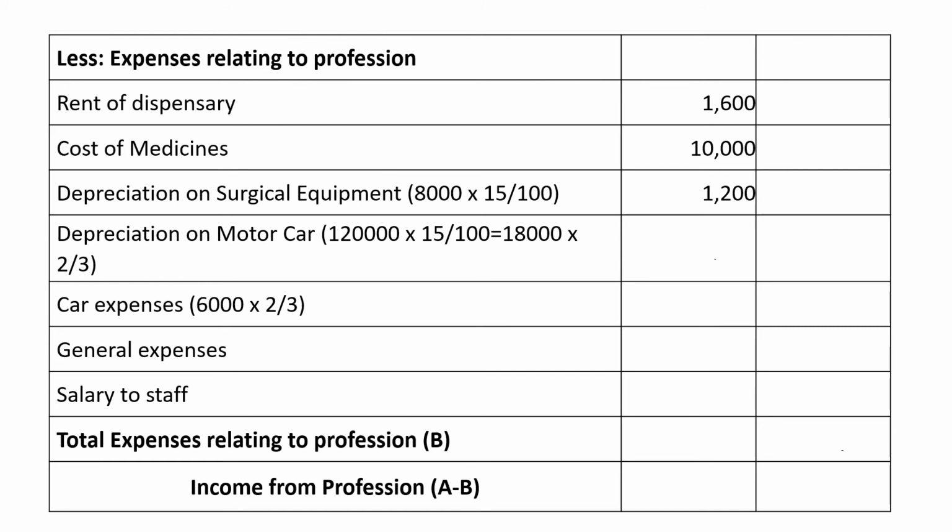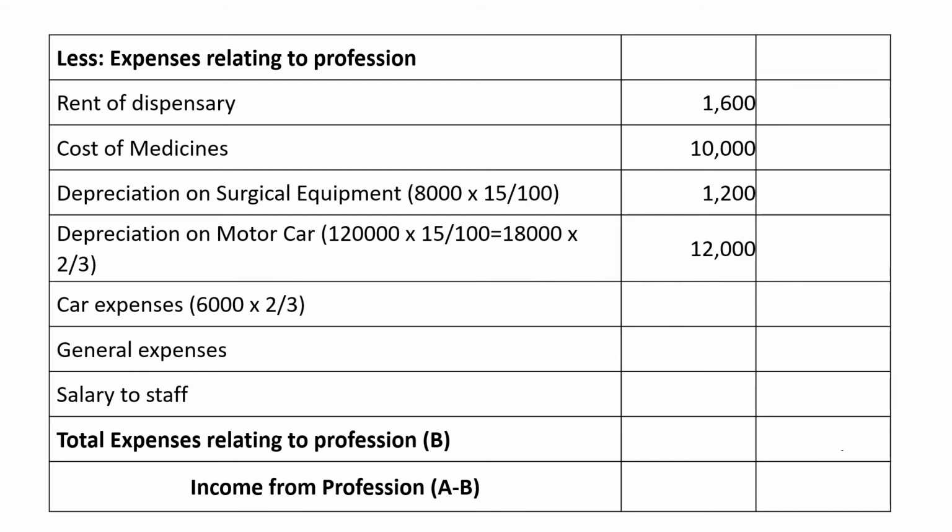Again on the motor car. While we are calculating the depreciation on motor car, we should be careful. The rate of depreciation is 15%. So first on 1,20,000 we need to calculate the 15%. It will be 18,000. Then only two-third of motor car expenses are relating to profession. The remaining one-third is relating to the personal use. So 18,000 multiplied by 2 by 3, we are going to get 12,000 rupees. So this 12,000 will be the depreciation eligible relating to the profession.